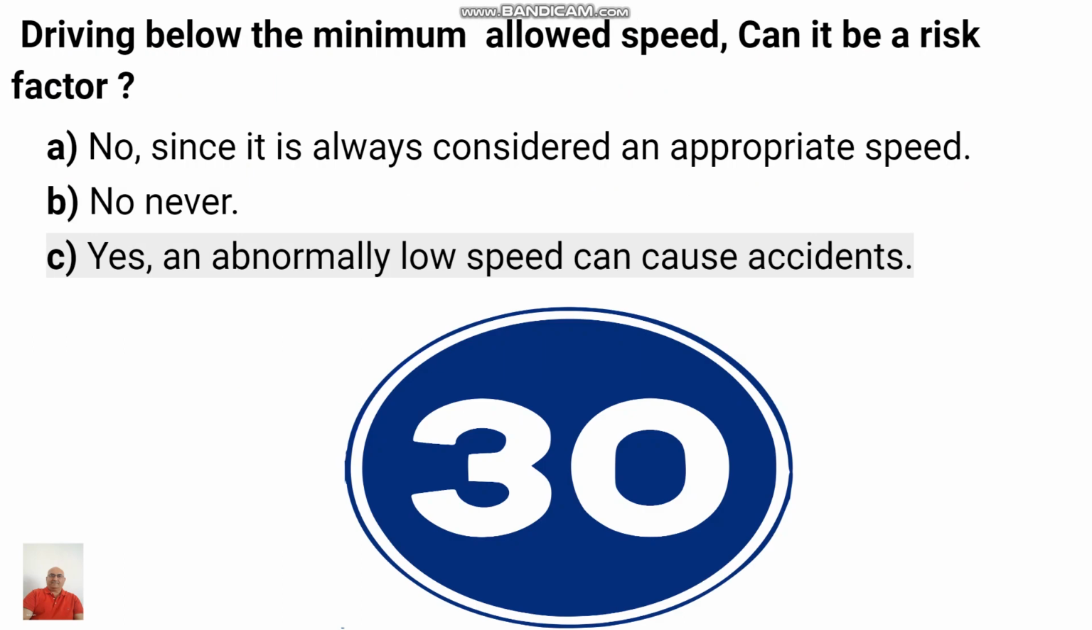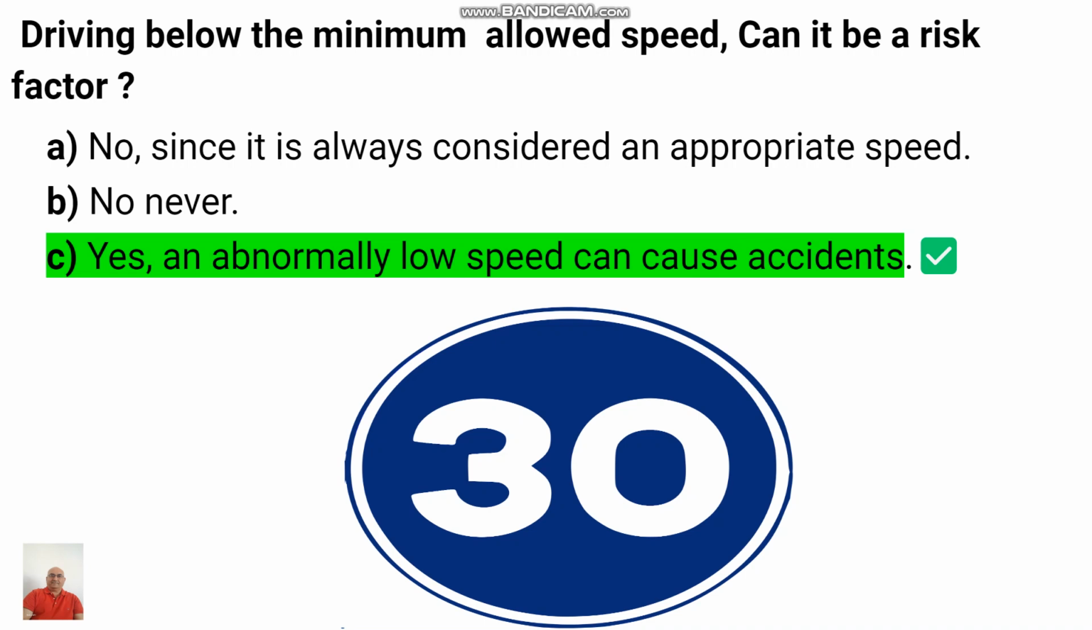Driving below the minimum allowed speed. Can it be a risk factor? There are three options. No, since it is always considered an appropriate speed. No, never. Yes, an abnormally low speed can cause accident. As we know, there are maximum speed limits and minimum speed limits of the road. So if we drive below the minimum allowed speed, it can cause accident. So C is the correct answer. Yes, an abnormally low speed can cause accident. So it is risky.